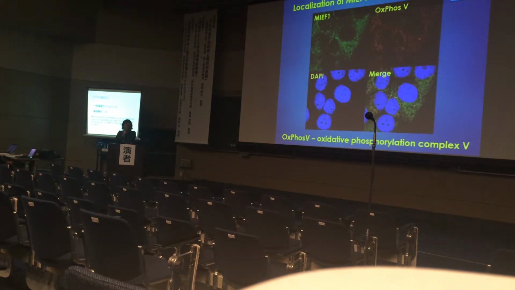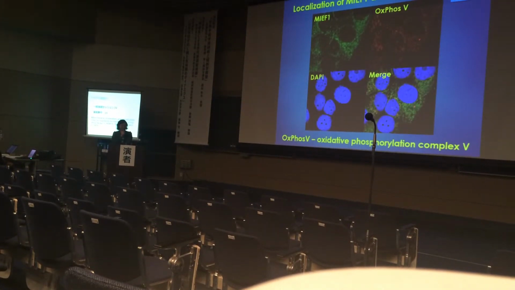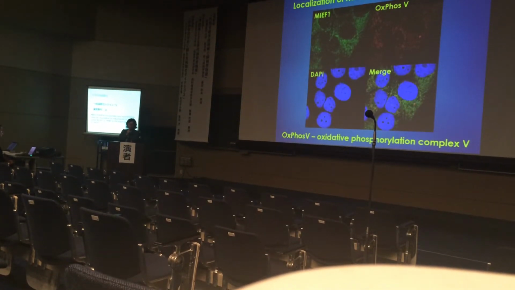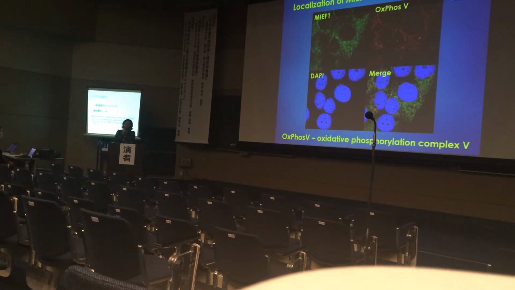After that, the localization of MIEF1 in MCF7 was checked by immunohistochemistry. In this experiment, OxPhos is used as the mitochondrial marker. OxPhos is located at the inner mitochondrial membrane and is involved in ATP production.